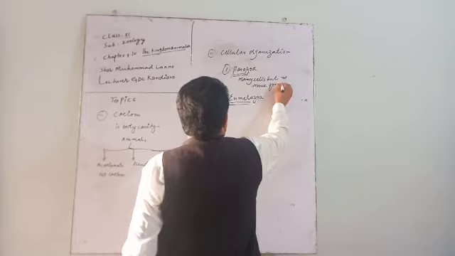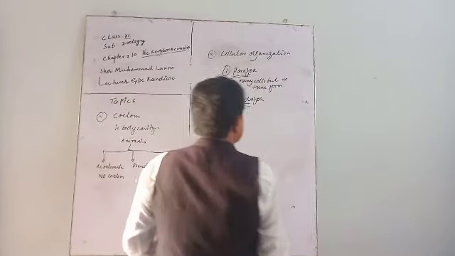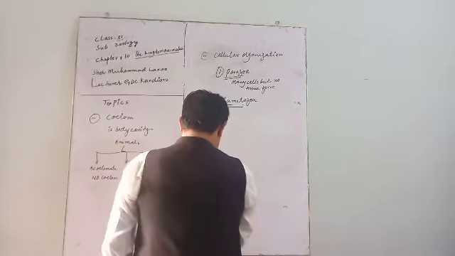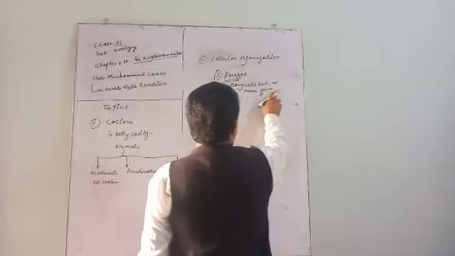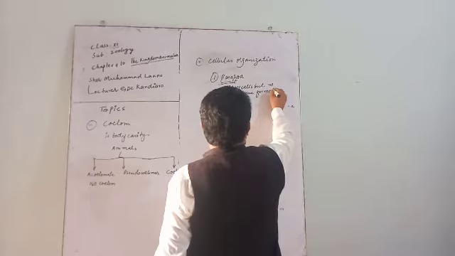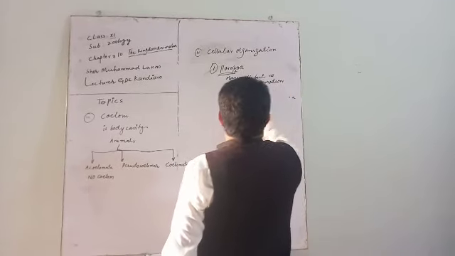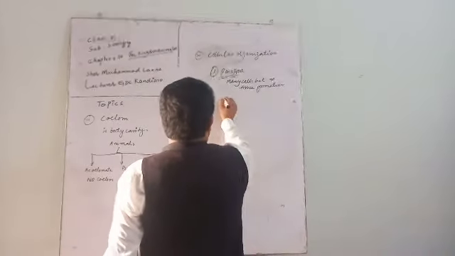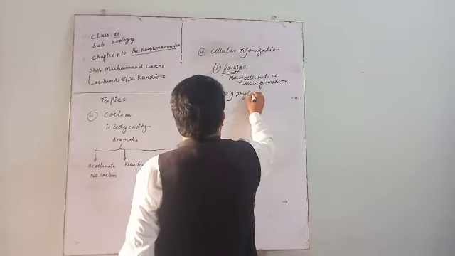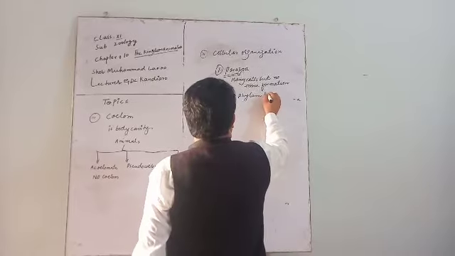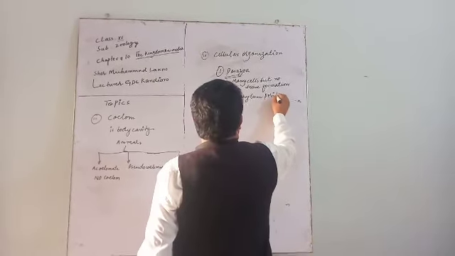An example of Parazoa is phylum Porifera, or sponges.